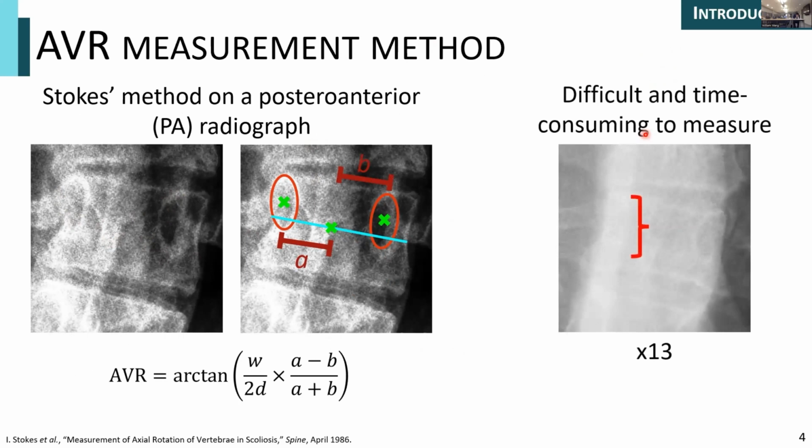Now, the issue with this measurement method is that it is difficult and time-consuming to measure. Difficult because in many cases for a vertebra, one pedicle is occluded on the X-ray, making measurement error quite high, and time-consuming because there can be up to 13 relevant vertebrae to measure for a spine. Identifying these 3 points and doing those calculations for all 13 can really add up and be a measurement burden for clinicians. And so this really raises the question, can we automate this measurement procedure to alleviate that measurement burden?